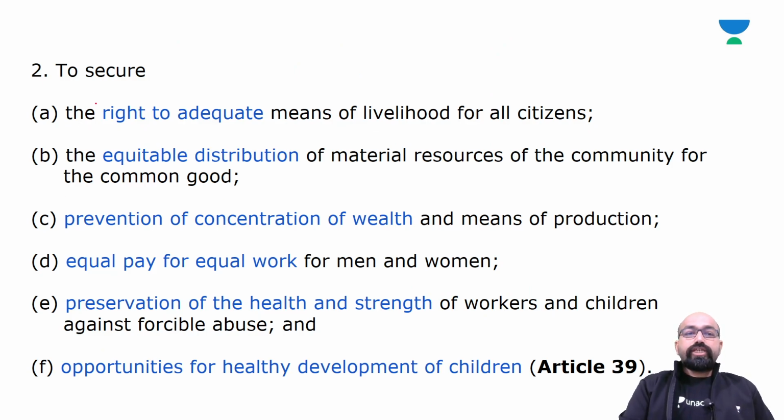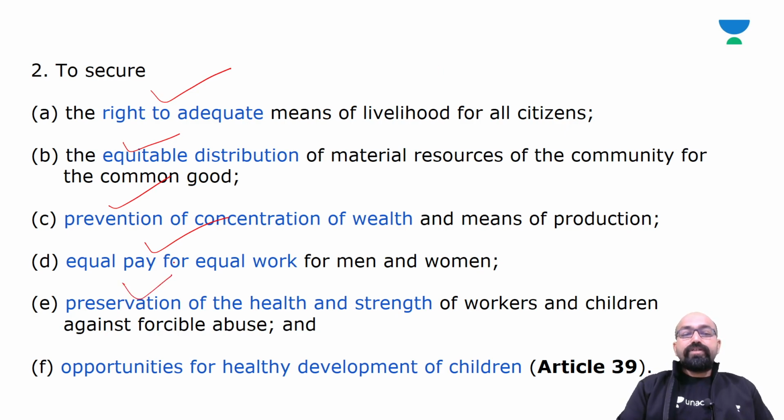Next, to secure the right to adequate means of livelihood for all citizens, to secure the equitable distribution of material resources of the community for the common good, to secure prevention of concentration of wealth and means of production, to secure equal pay for equal work for men and women.